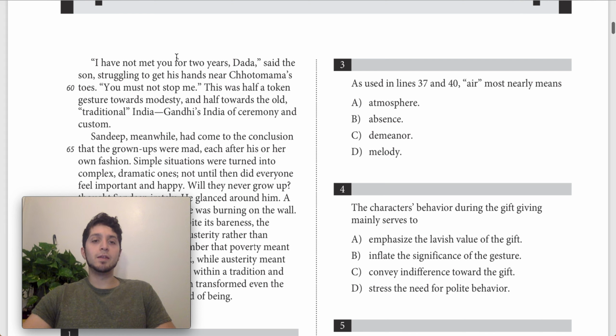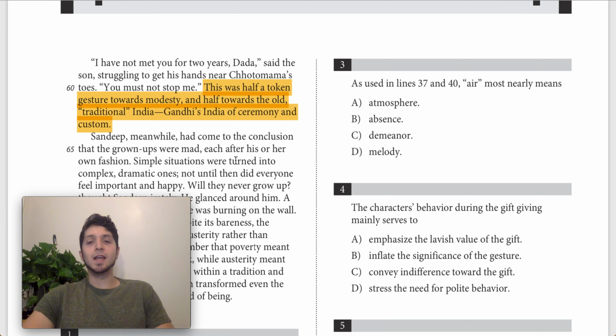Then basically the son is saying, I've not met you for 2 years, Dada, right? And he continues to struggle to get his hands near his toes. You must not stop me. Then we get almost a repeat of the same sentence here. It says this was half a token gesture towards modesty and half towards the old traditional India, Gandhi's India of ceremony and custom. So it's almost identical, but just kind of flipped in a couple ways.